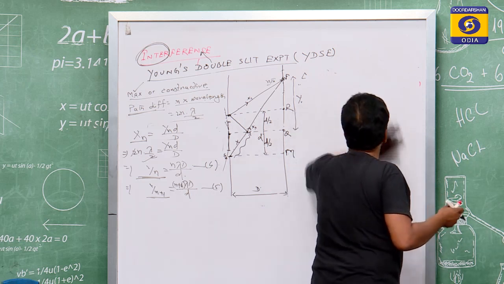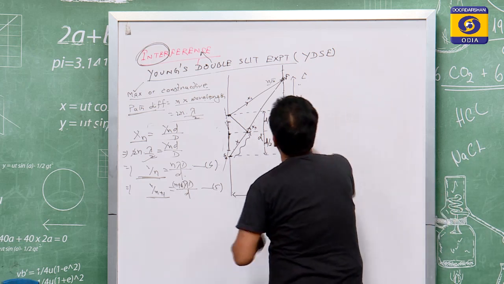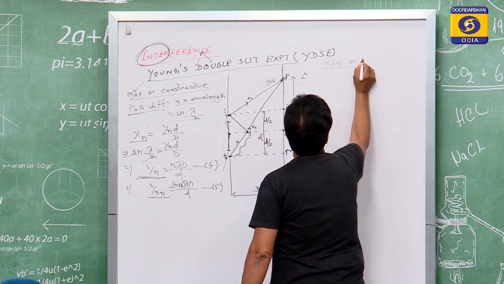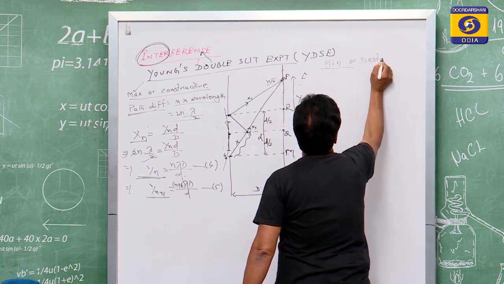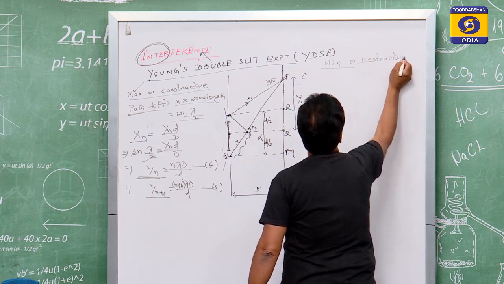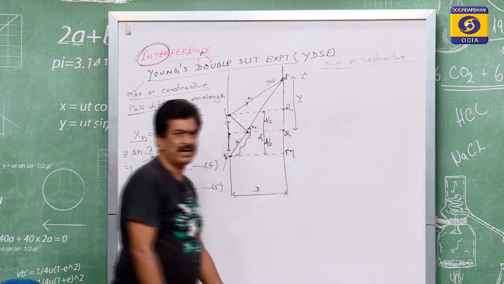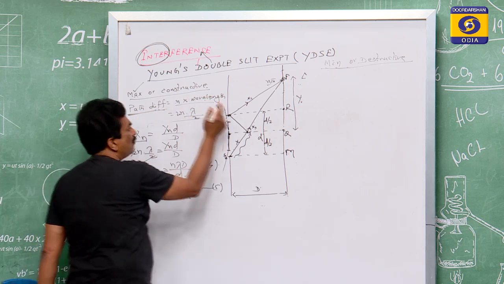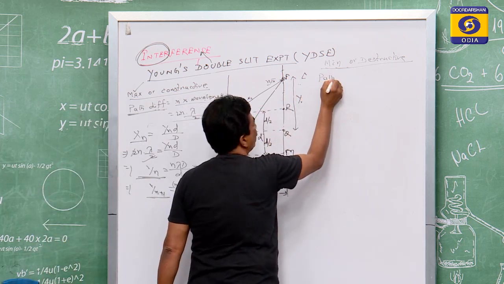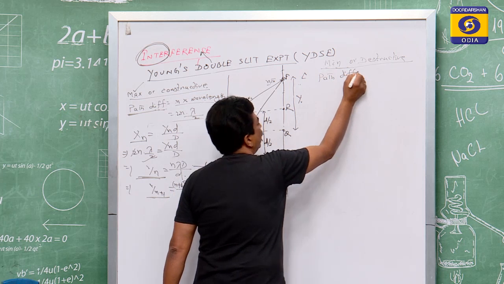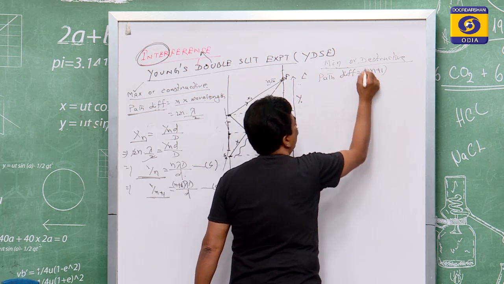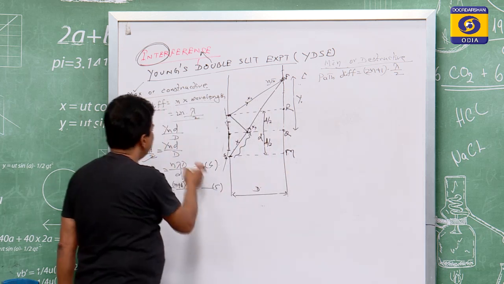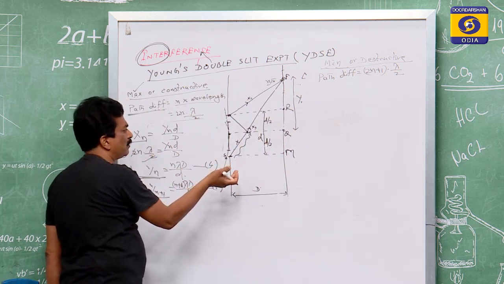So that is for the maximum case. Instead of taking the maximum, suppose that the point P where the interference is taking place is a minimum. For the minimum, that is called destructive interference. Means the same case, the path difference will be how much? The path difference for destructive interference is equal to odd multiples of λ/2. The question comes, sir, how is that odd multiples of λ/2?